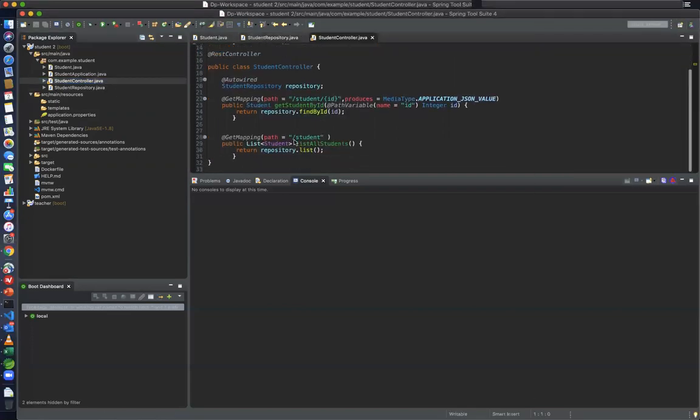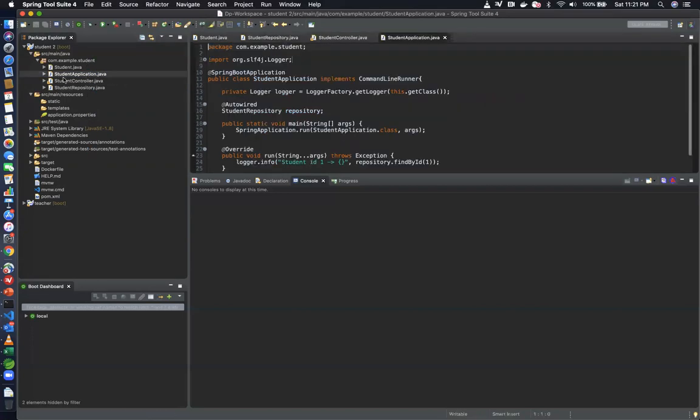So if I go to /student, it's going to list all of the students. If I go to /student/ and specify the ID of the student, it's going to respond with one student's details, right? So the way that I run this is I go ahead and run this from my public static void main String args. This is something that you would have studied in college. That's how you run a Java program, right?